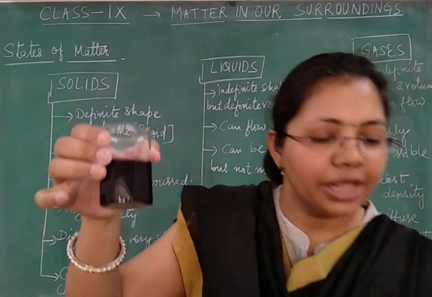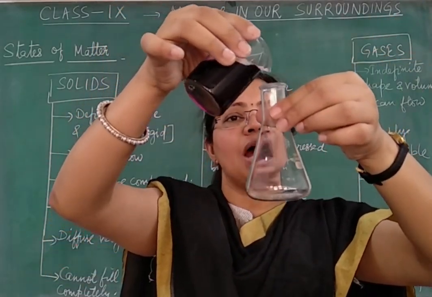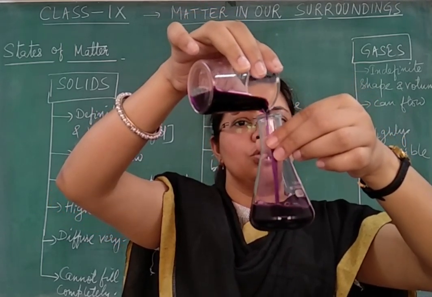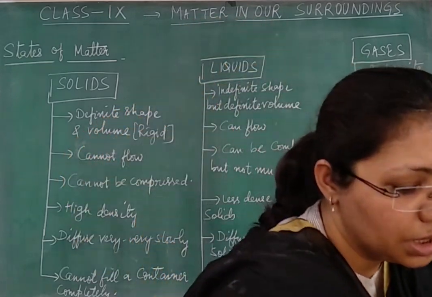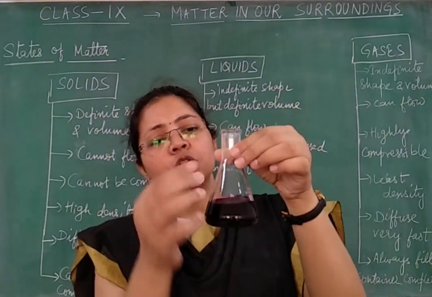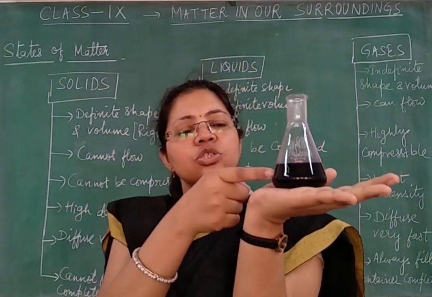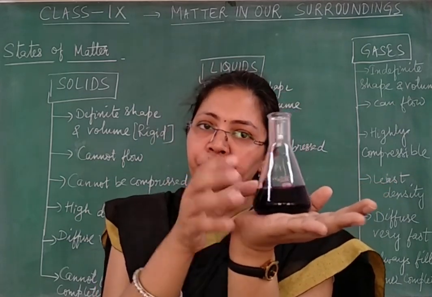Now let me transfer this solution into this conical flask like this. So now I have transferred this solution in this conical flask. Now you can clearly observe that this solution has taken the shape of this conical flask.